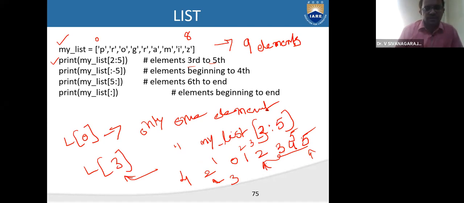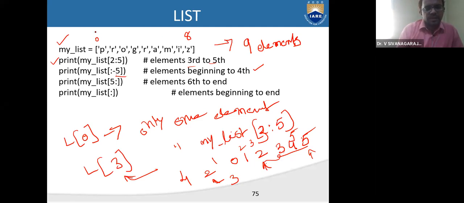And now see here, this is using negative indexing. How to access the elements using the negative indexing that begins with the 4th position, right? You should have an idea of both positive indexing as well as negative indexing, right?